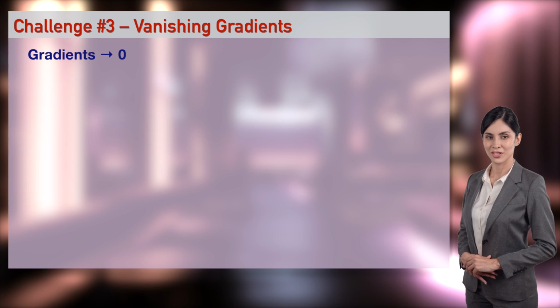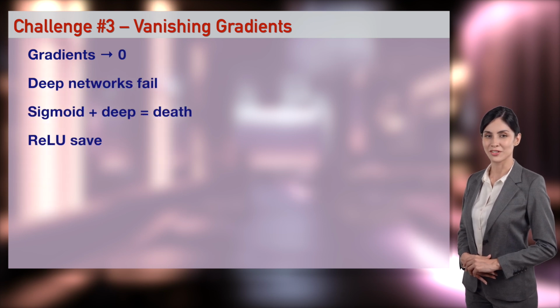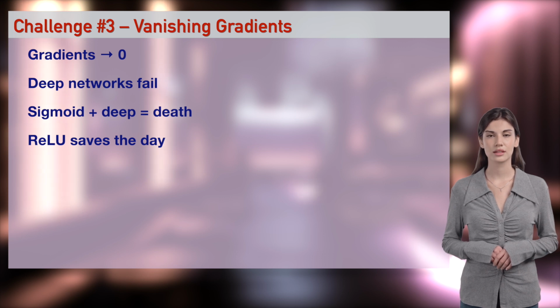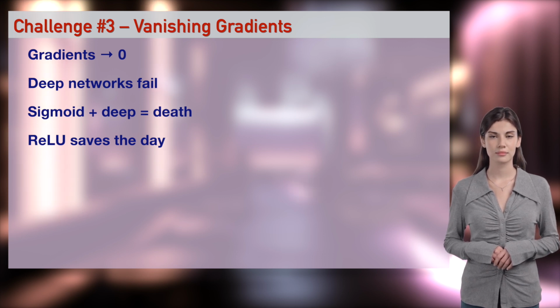Your deep network stops learning after layer 3, gradients become 0, common with sigmoid. My 10-layer model learned nothing, spent 3 days crying. ReLU and proper initialization fix this. I'll show a broken sigmoid model versus working ReLU. Ethan, bring my gradients back.